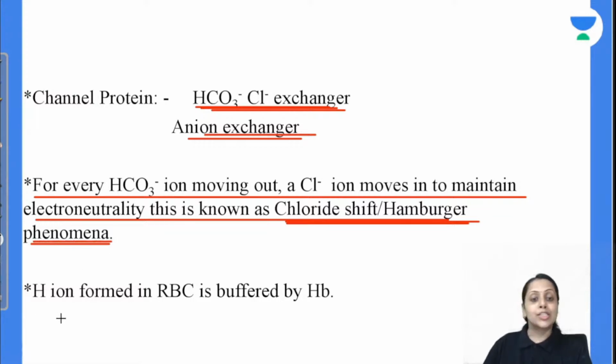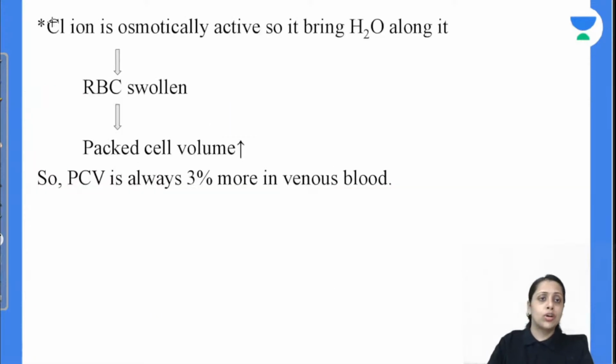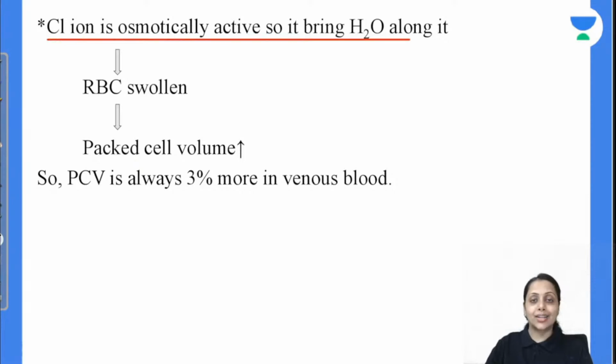ठीक है, H plus ion क्या होगा? H plus ion in the RBC will be buffered by hemoglobin. Is this clear with everybody? This is about bicarbonate exchange. So chloride ion is an osmotically active substance, so it brings water molecules along with it.